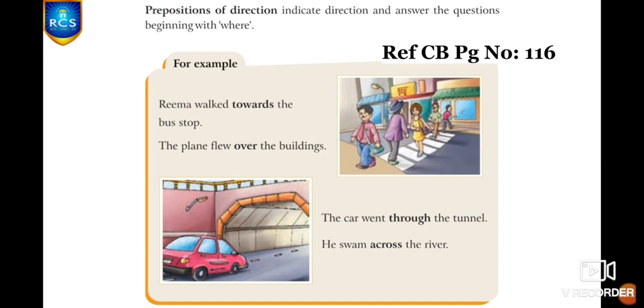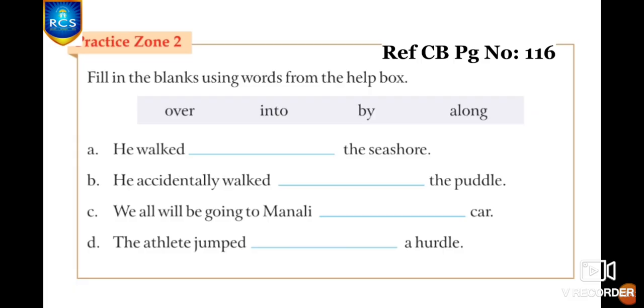Over. The car went through the tunnel. Through. He swam across the river. Across. And these are some examples of prepositions of direction. It indicates the direction of a particular action and it answers the questions beginning with where.